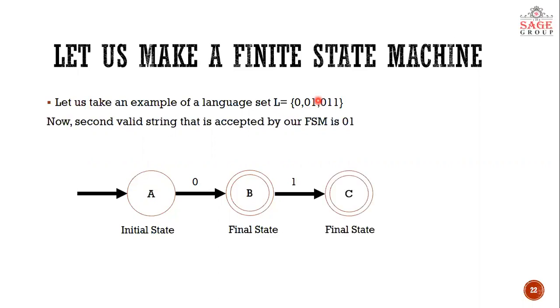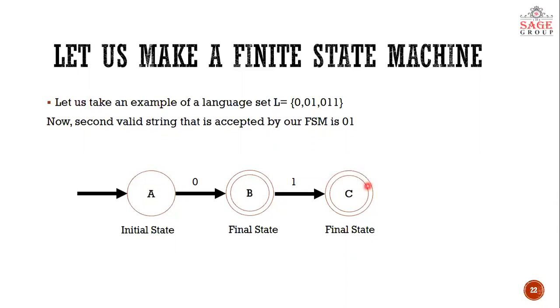So how will we make it accept that? It has already taken a 0. If we make a transition with input 1, after taking 0 and 1, it reaches another final state that is named C. I have said that a machine can have more than one final state.